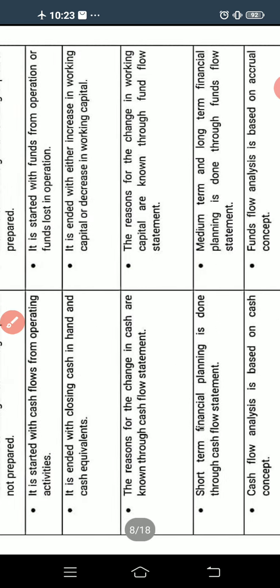So all these are the differences between the cash flow statement and the fund flow statement.